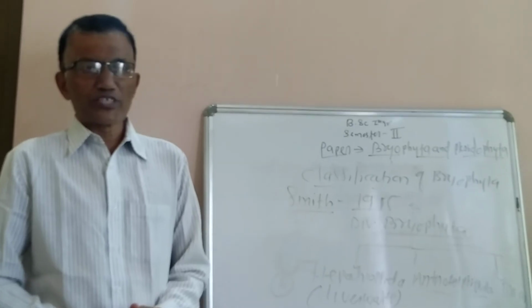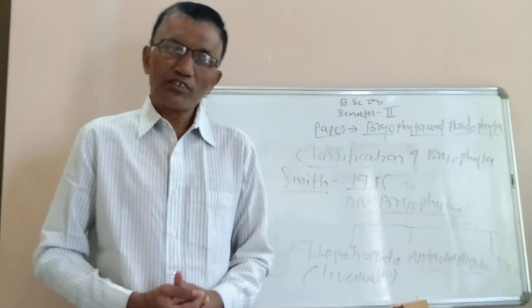Only two examples have been mentioned for your syllabus, Marchantia and Funaria.